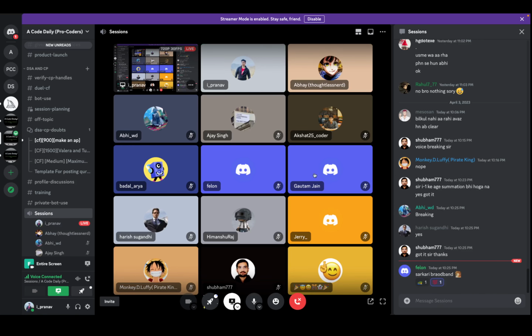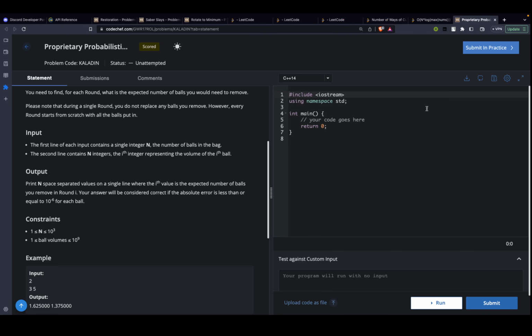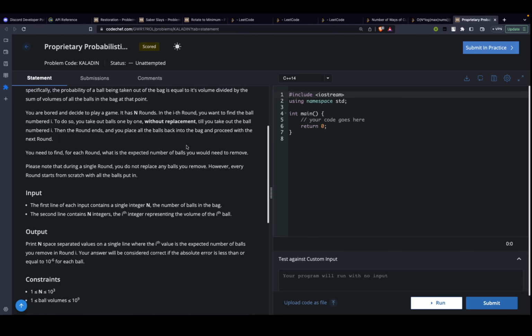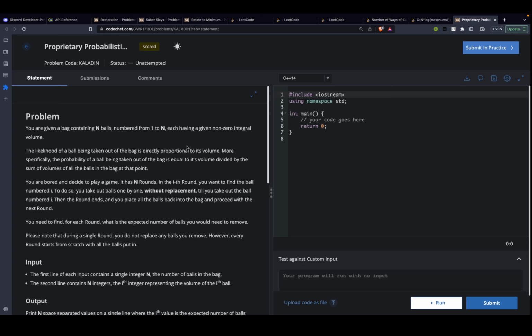Okay, so any doubts so far? Everything clear? Yeah. Okay, cool. So let's jump to the next problem. This particular problem is very heavy on intuition, I'll say. It's not a very complicated problem, but yeah, it's heavy on intuition.